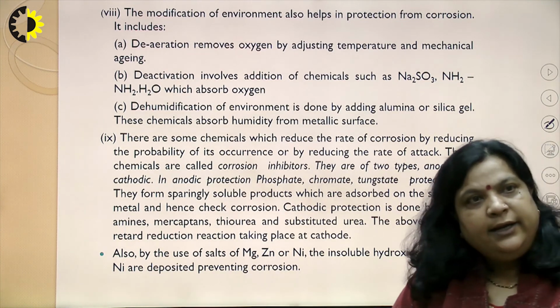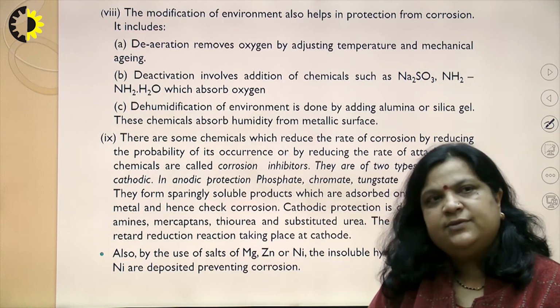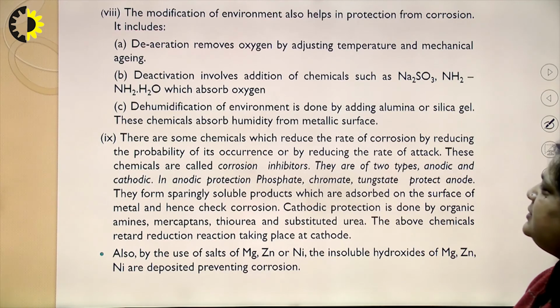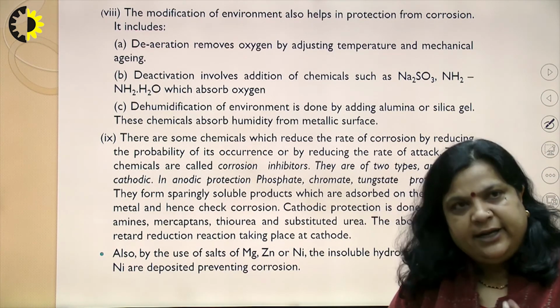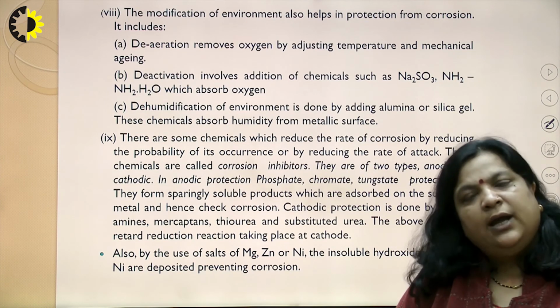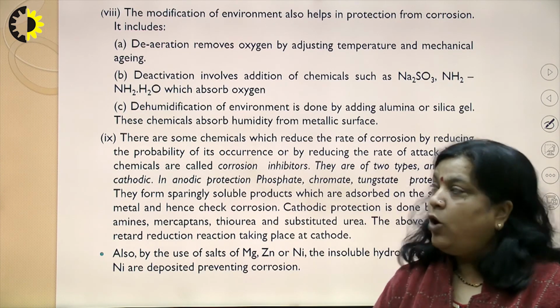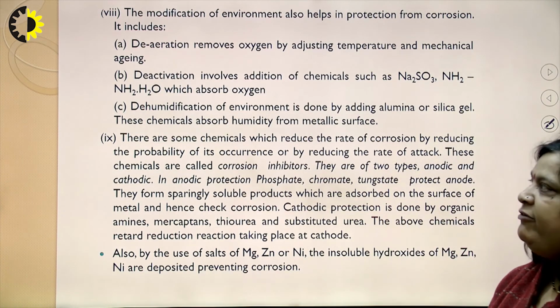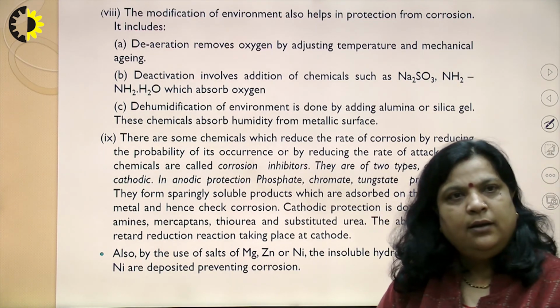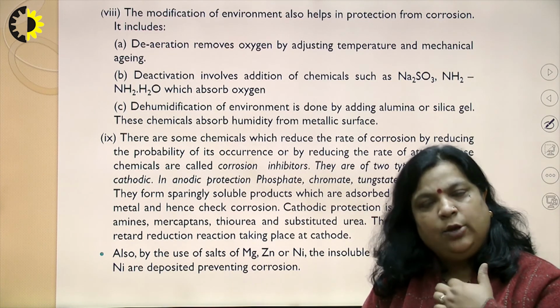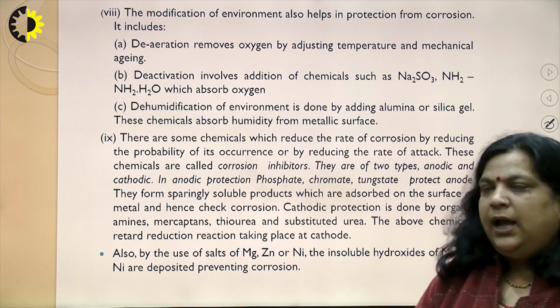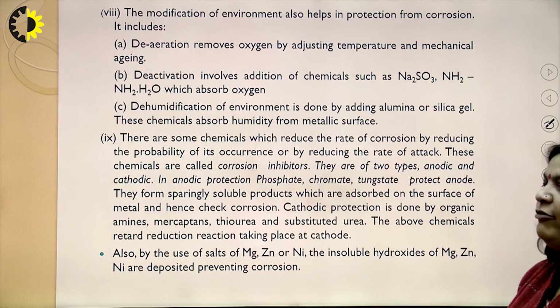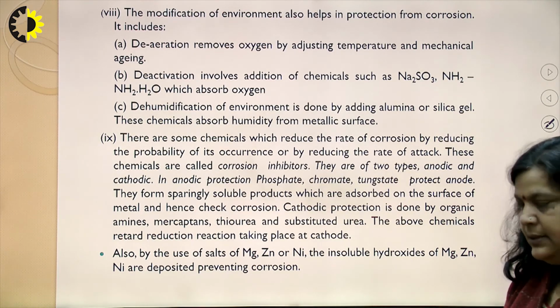Second, deactivation, which involves the addition of chemicals such as sodium sulphide or hydrazine, N2H4, which absorb oxygen, or dehumidification of the environment, which is done by adding alumina or silica gel, because silica gel absorbs moisture. These chemicals absorb humidity from the metallic surface.